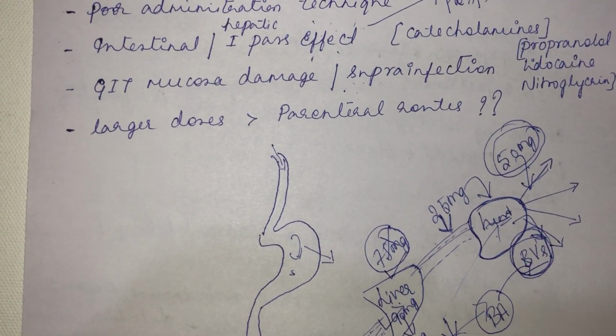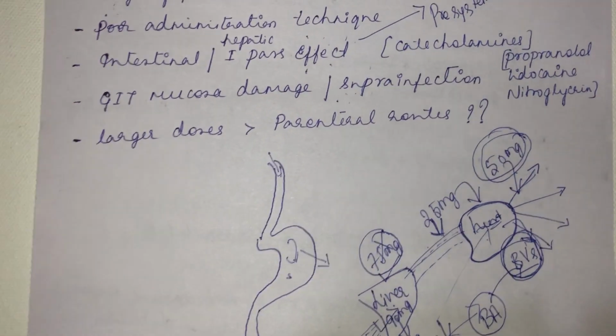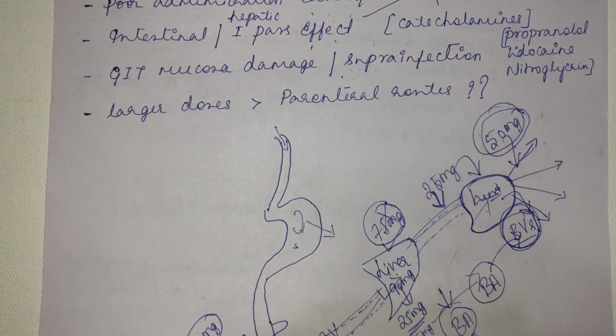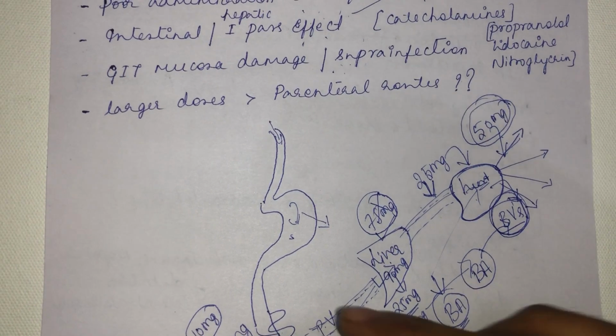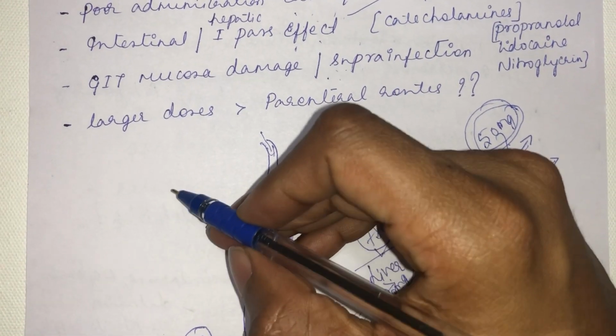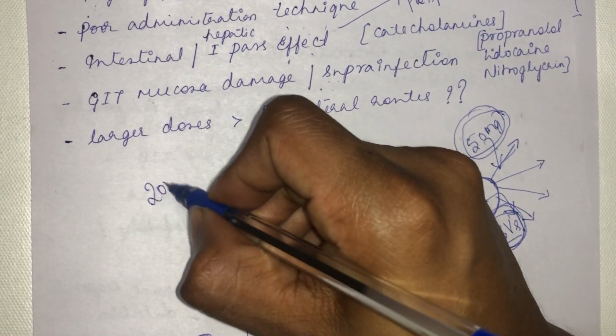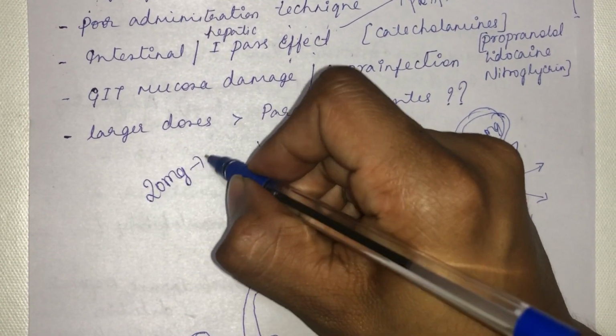Another disadvantage is that a drug needs to be given in a larger dose when you compare it with the parenteral route. For example, the normal dosage of drug X, say 20 mg if given through the intravenous route.